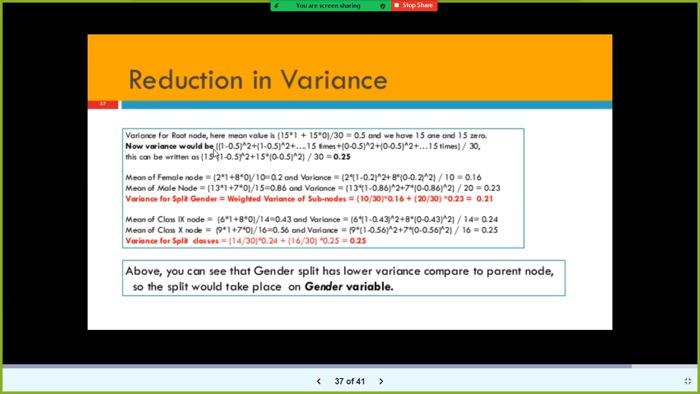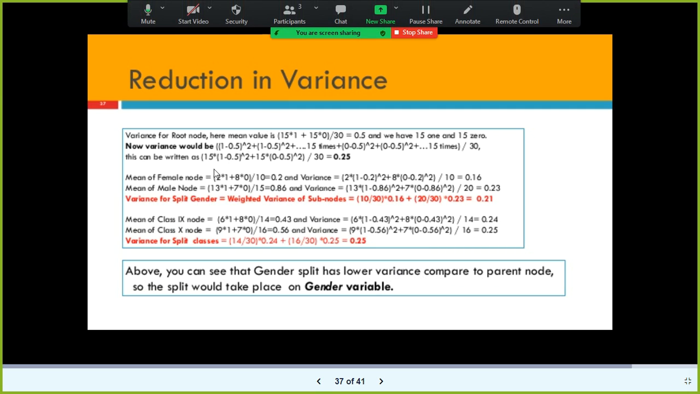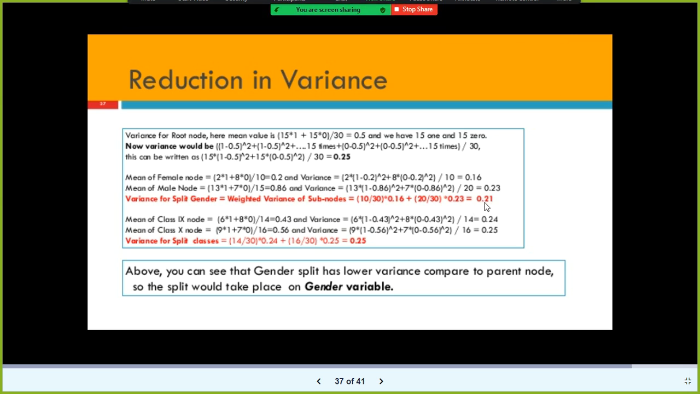If I use reduction in variance, in simple terms, whichever column has lesser variance compared to the parent node, the split would take place on that. So in this case, look here at the gender node, male and female. For the gender node, the reduction variance is 0.21. For the class column, the reduction variance is 0.25. Now you need to compare these two values. Of these two values, which one is lesser? 0.21. The lesser the variance of the column, that one will undergo the split first.